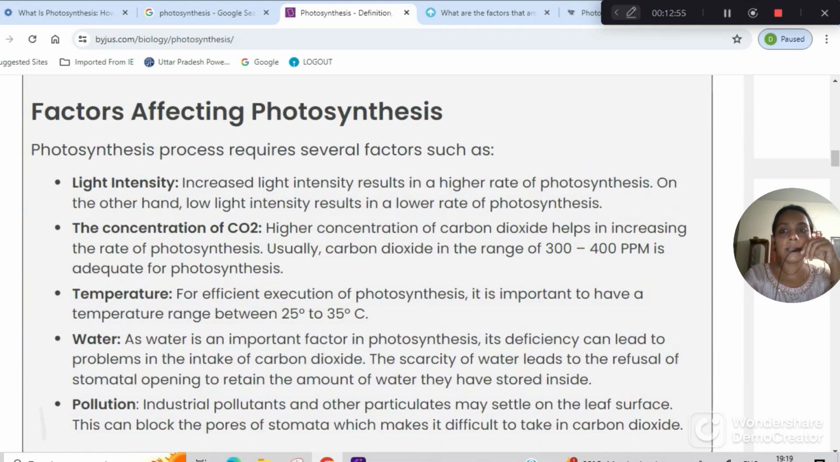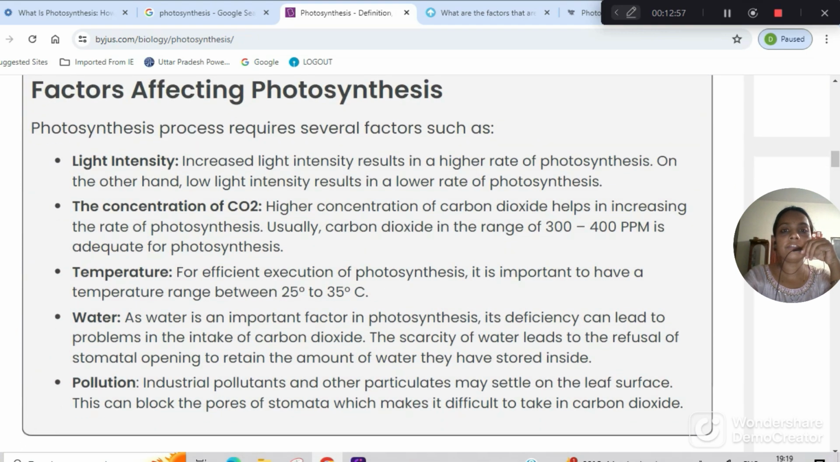So, now let's find out what are the factors affecting photosynthesis. Light intensity. Increased light intensity results in a higher rate of photosynthesis. On the other hand, when it is cloudy, the intensity of sunlight which falls on the earth is less, so the rate of photosynthesis is also low.